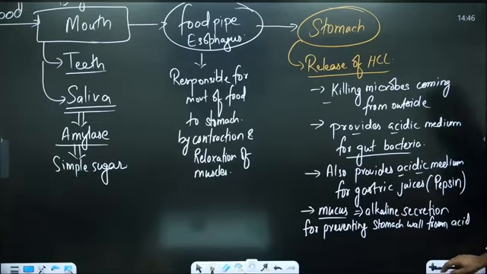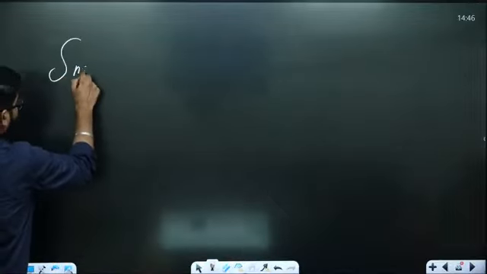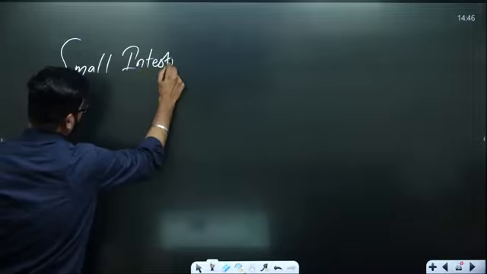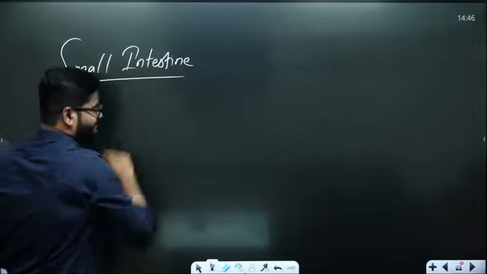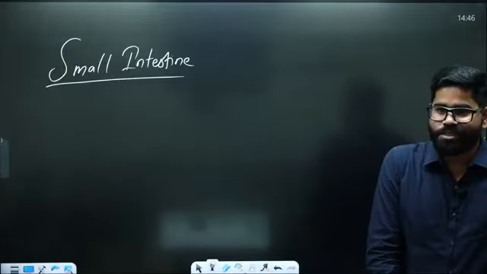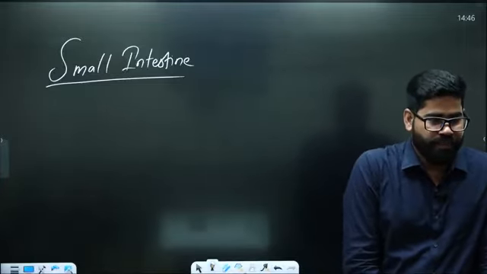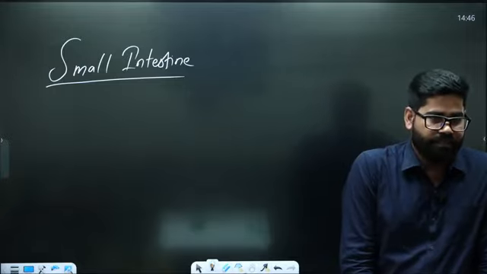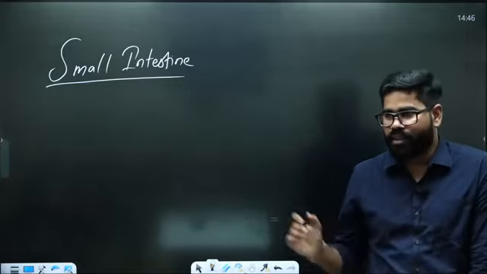Then after stomach, which part is there? Then we have the next part, which is the small intestine. But it is not small. It is very long. Small intestine is quite a longer one. When we talk about a small intestine, what is the role of this?